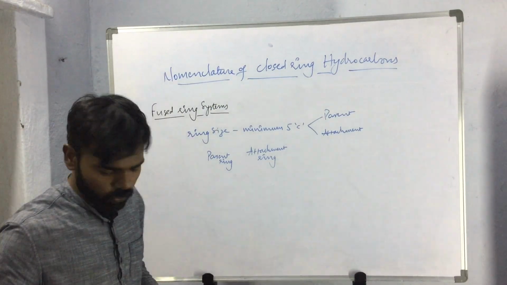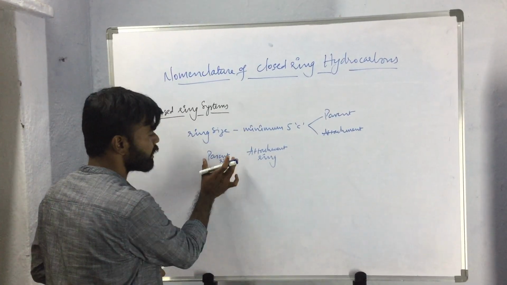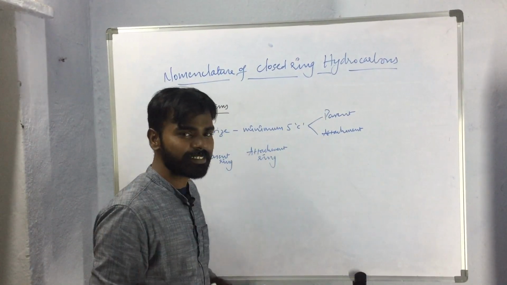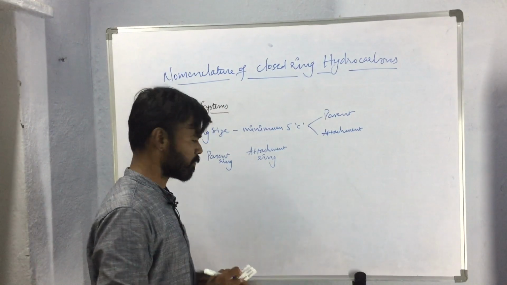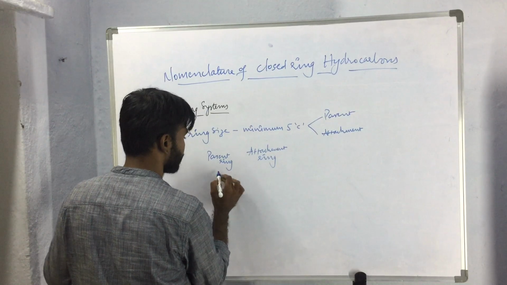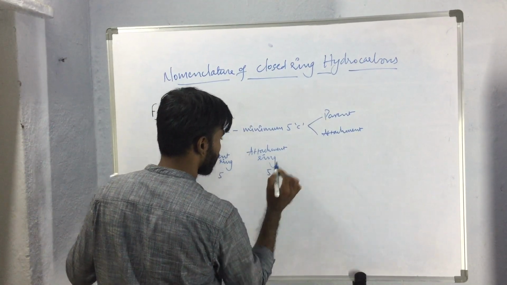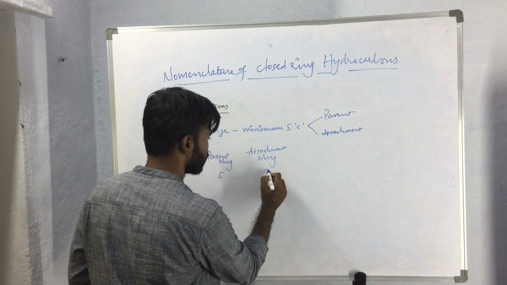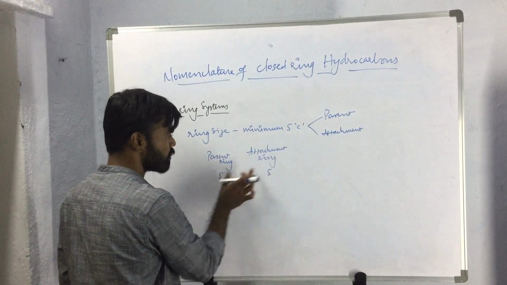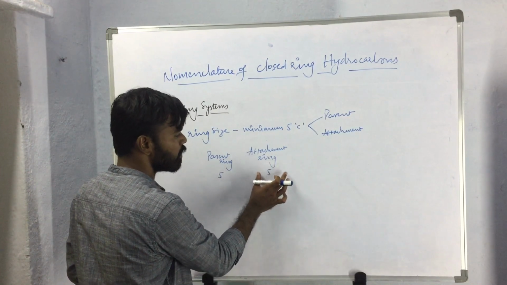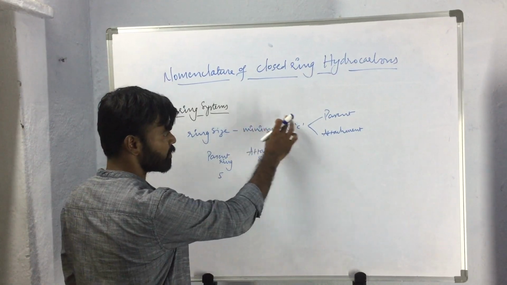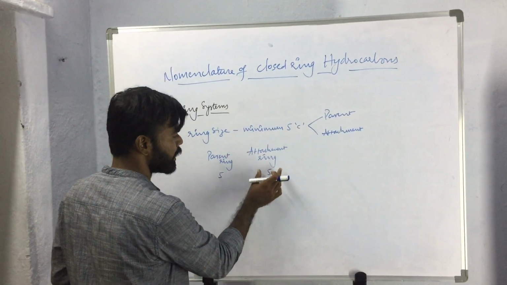See, according to the rule, parent ring is the ring that is having more number of carbon atoms and attachment ring is the ring that is having less number of carbon atoms. And we have discussed that the ring size should be minimum 5. So as the ring size is minimum 5, the attachment ring should not be less than 5 carbon atom ring. Okay, because minimum size is 5. So we should take minimum 5.